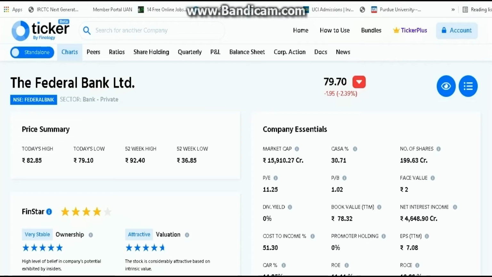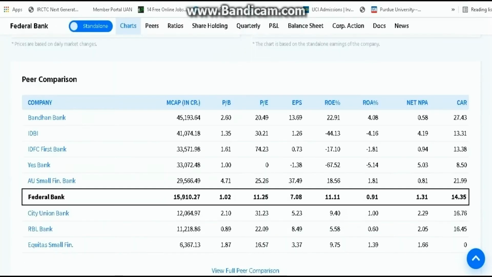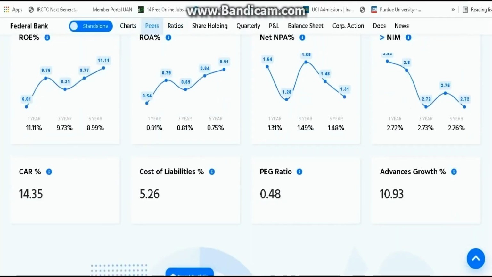So how to check how much amount the bank is having or how much cash it is having? You have to go to CAR, that is capital adequacy ratio. The higher this ratio is, above 12 percentage, above 13 percentage, is a good ratio. So the higher this percentage is, the higher advances growth the bank can have, the higher amount the bank can risk to give loans, and the higher profit it can make by getting more interest as loan amount.